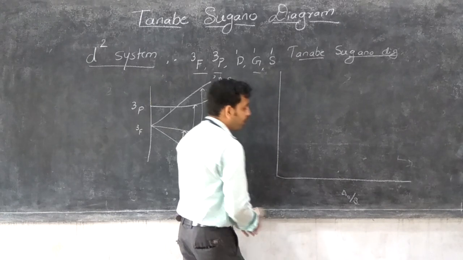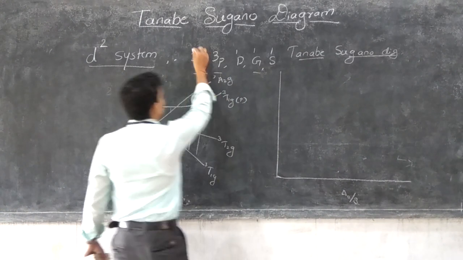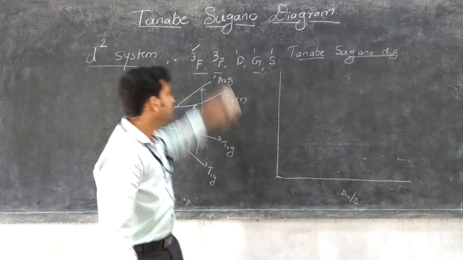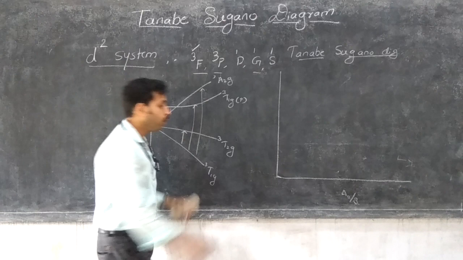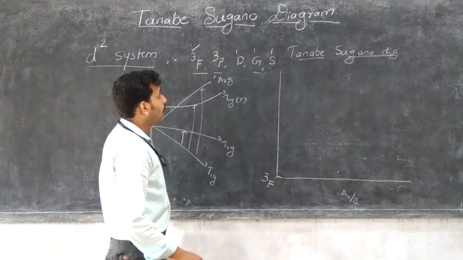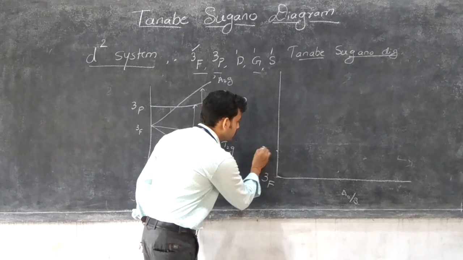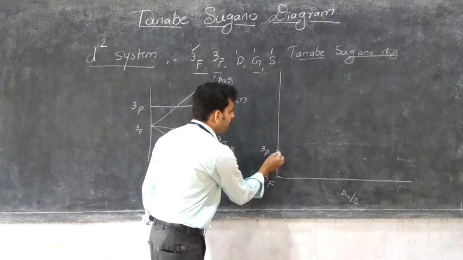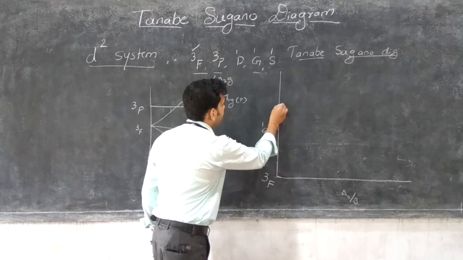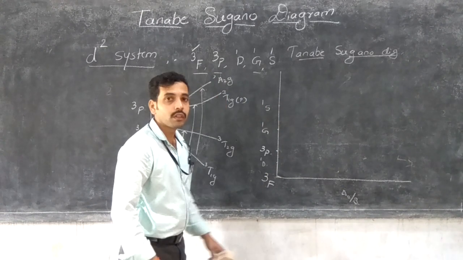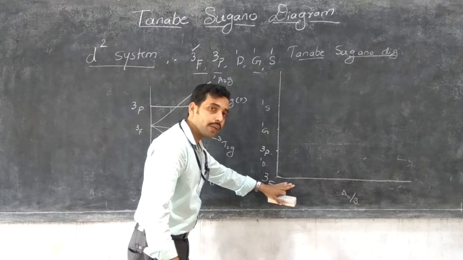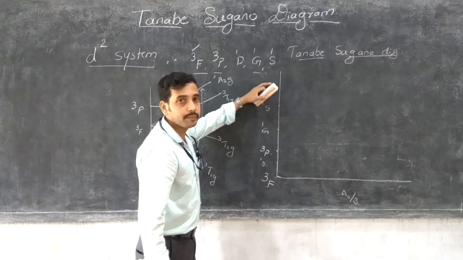Here the lowest energy is 3F, the lowest spectroscopic notation in the T2 system. Therefore, 3F is the ground energy state, and the other terms are 3P and, in between, 1D, 1G and 1S. With respect to the ground energy, their energies are increased.